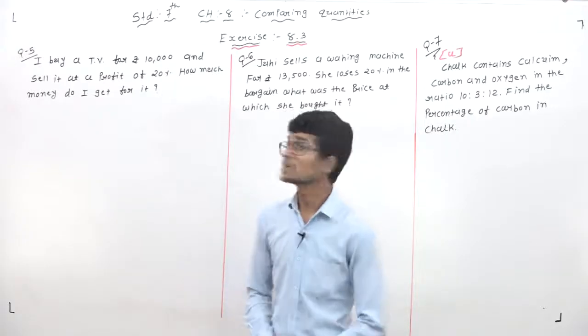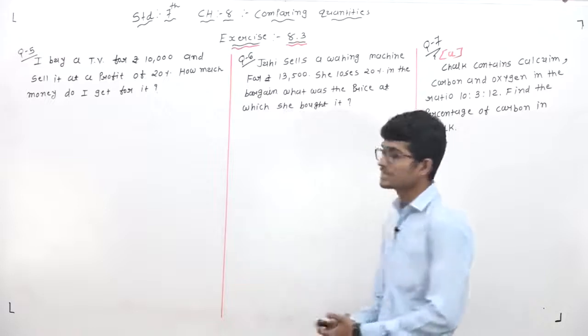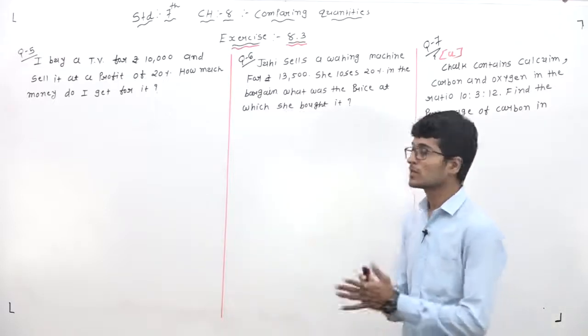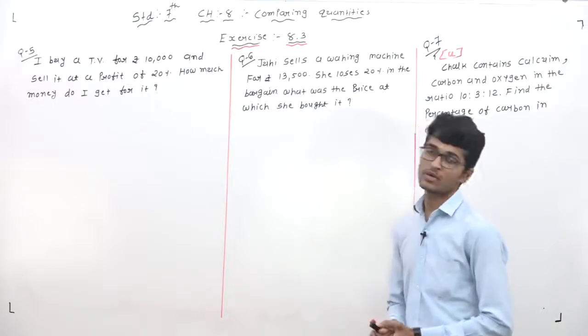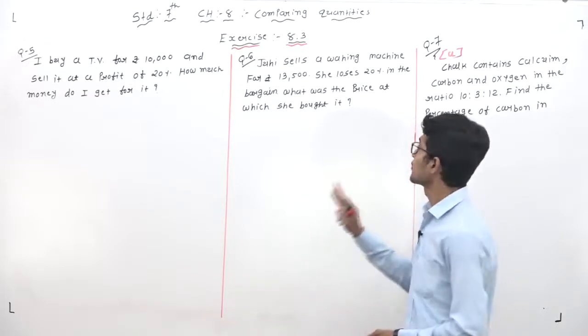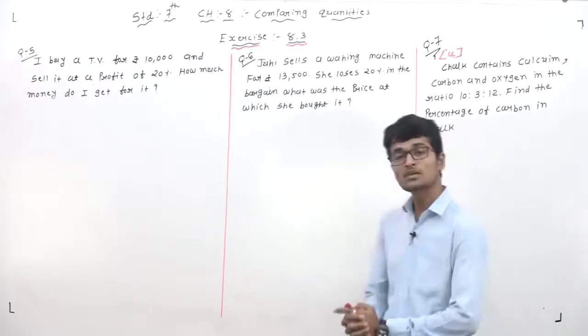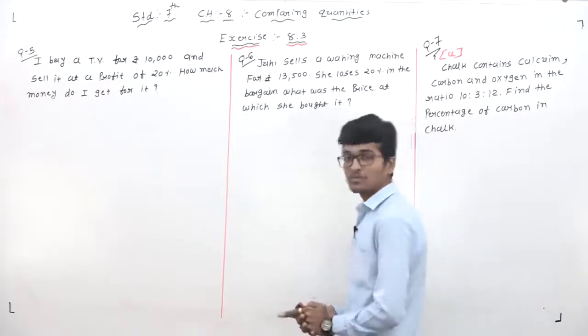Now continue the chapter number 8 in exercise 8.3. In exercise 8.3, word problem, the question number 3 and question number 5 we will discuss. Now to our next 3 word problems, this means question number 5, question number 6 and question number 7. So let's start the question number 5.